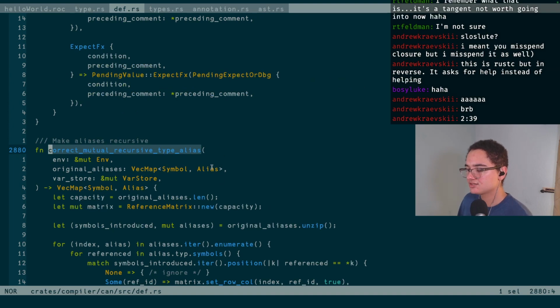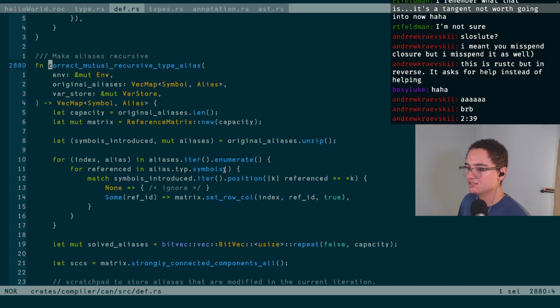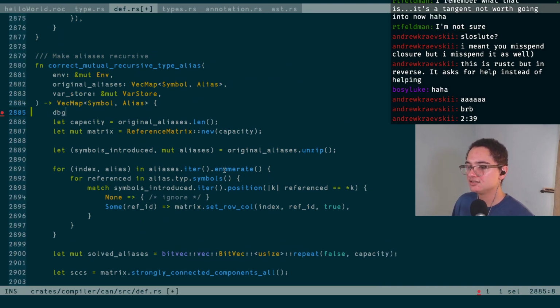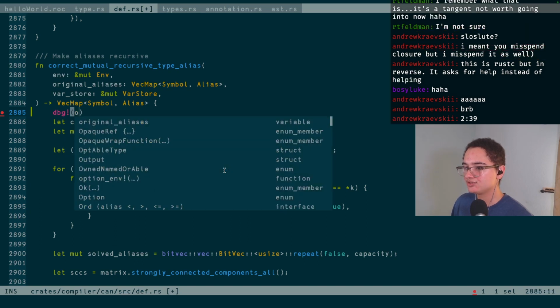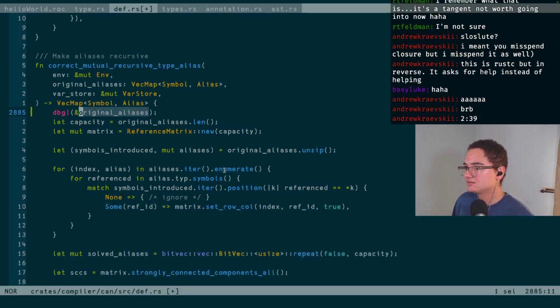Because it is a mutual recursive alias that needs to be corrected. Maybe I can just debug print some stuff and that'll give me some ideas. Let's just start with that. Let's just add the simple original aliases, debug print. And see how that ends up going.